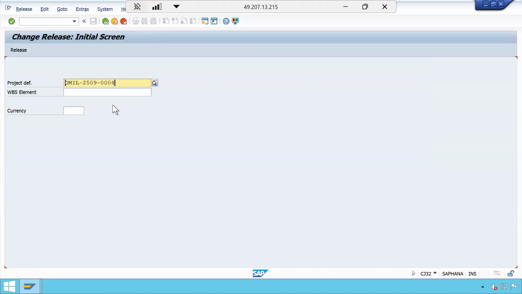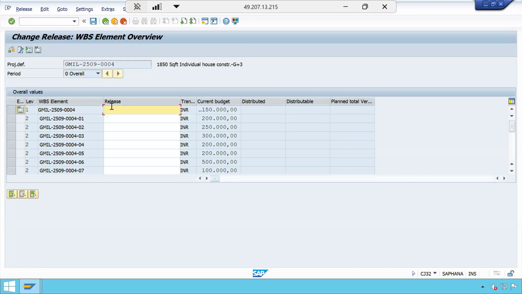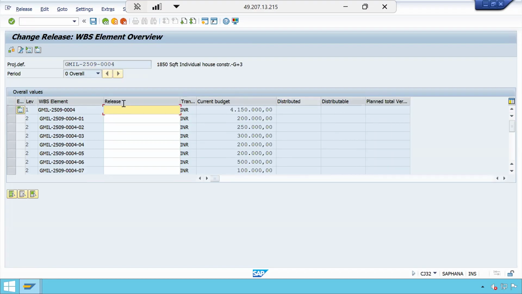That means the fund manager or the financial account manager is approving this budget for this project. Let us say the project planning team has given a 41 lakhs 50,000 budget as per the cost estimate. Then the budget approval will go to the fund manager or financial account manager. He will verify the budget value, whether it is according to the estimation or not, and then he will release it. Release in the sense that the current budget is available. This is nothing but an approval.